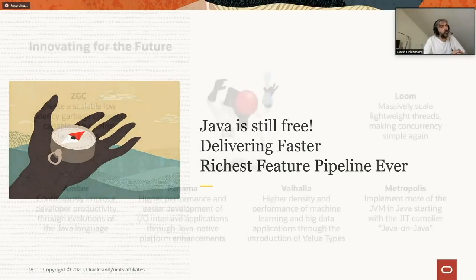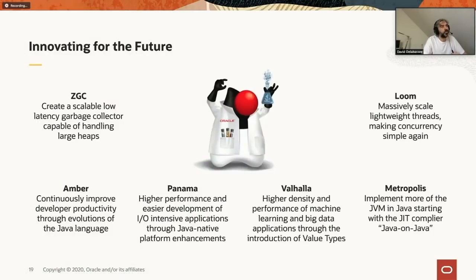Because four to five years ago, we decided to work on very ambitious projects, multiple long-term R&D projects, and they each had a goal to either fundamentally improve a certain aspect of the Java platform or even revamp a given aspect of the platform. So I'm going to discuss some of those today: ZGC, Amber, Panama, Valhalla, Metropolis, Loom, and so on.